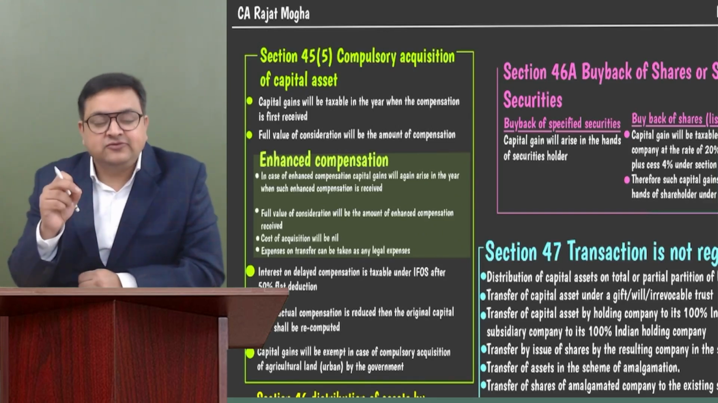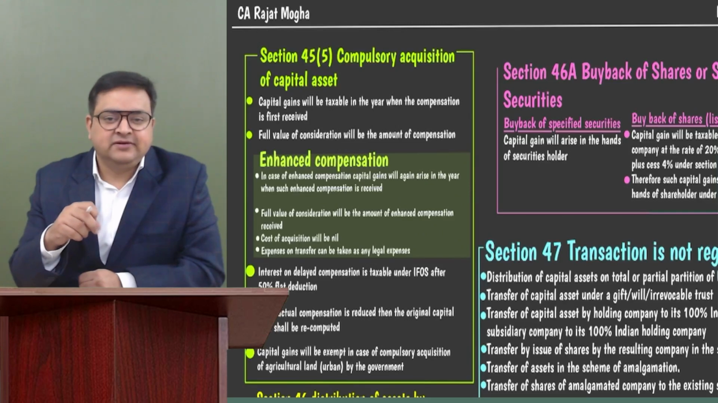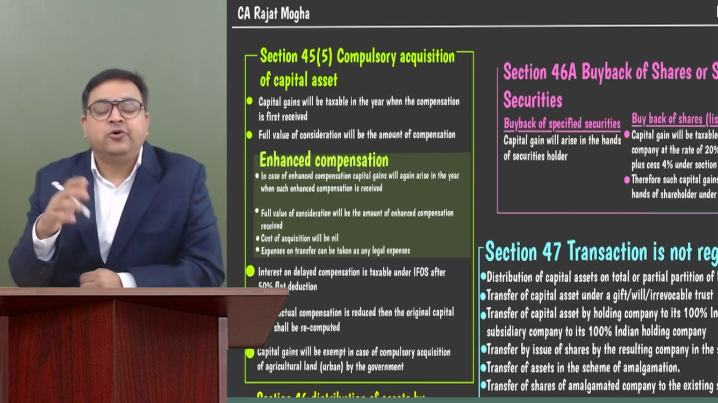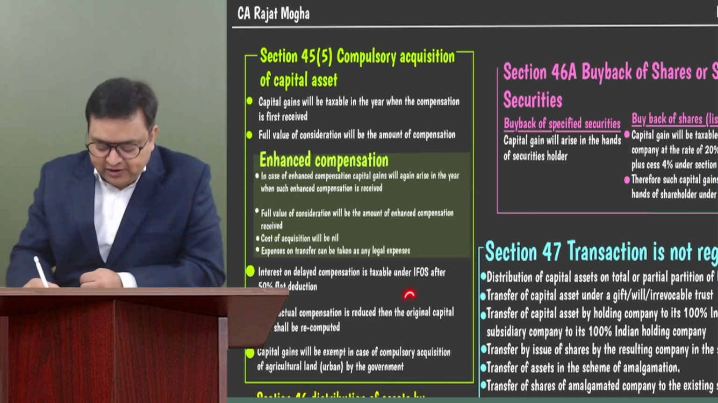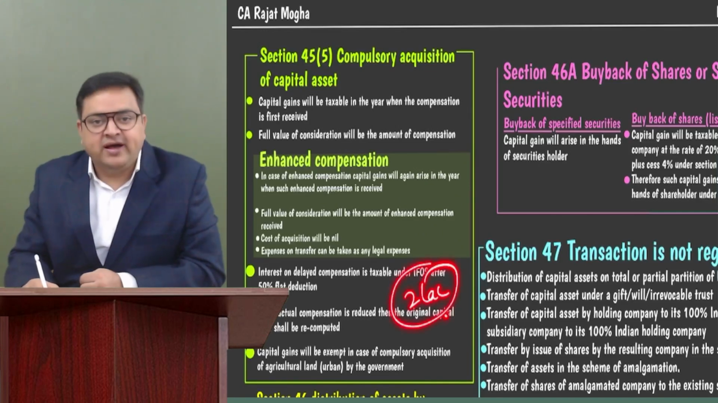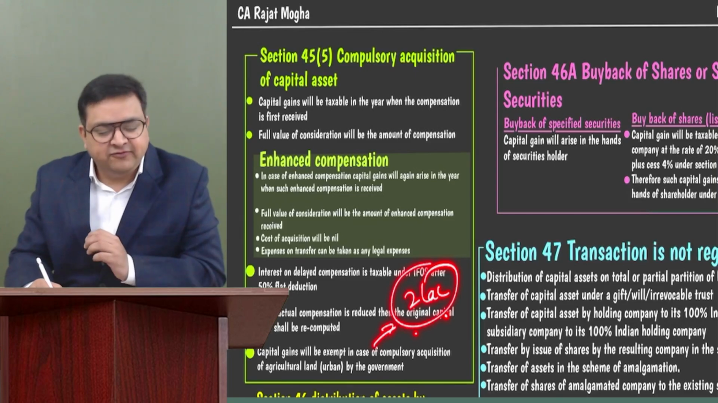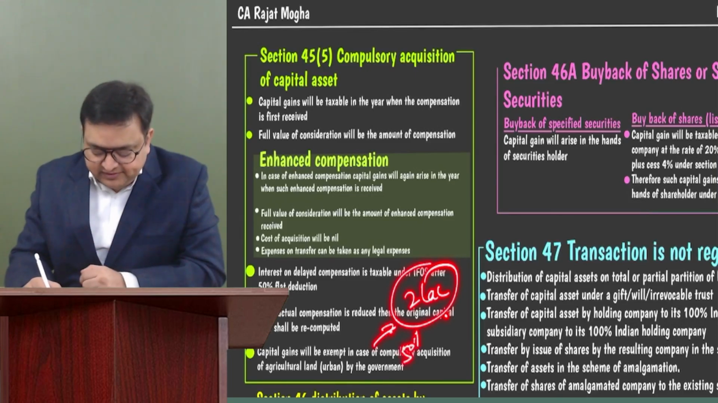Correct? Interest on delayed compensation, whether the enhanced compensation is delayed or the original compensation is delayed: if you receive interest, let's say you receive 2 lakh rupees as interest, this would be your IFOS income. But in IFOS, whenever we tax it, there is a flat deduction of 50%. Please remember, there is a flat deduction of 50%. So out of 2 lakh, only 1 lakh would be taxable as IFOS.